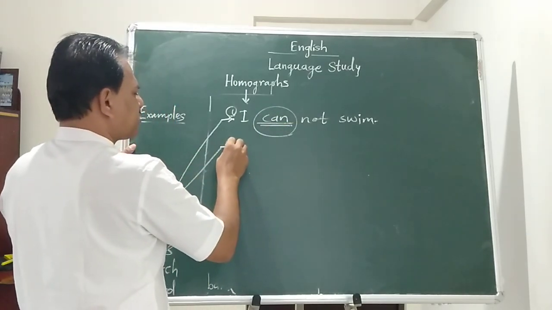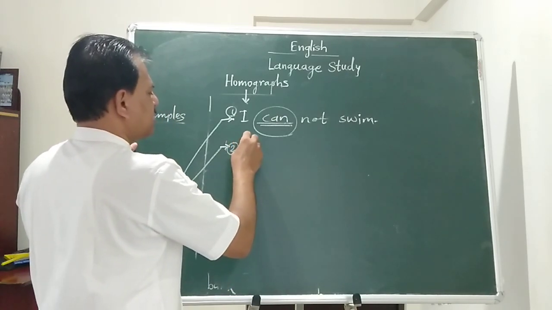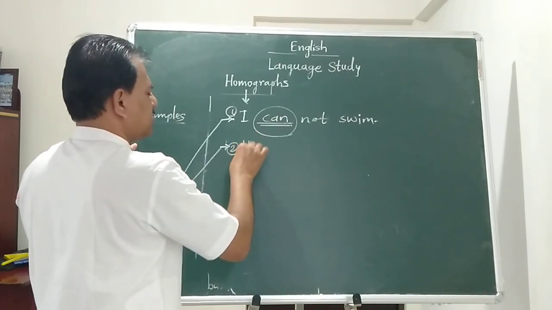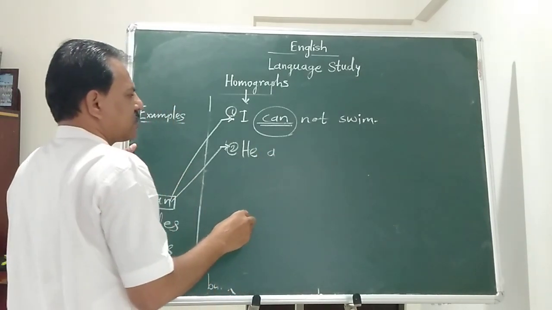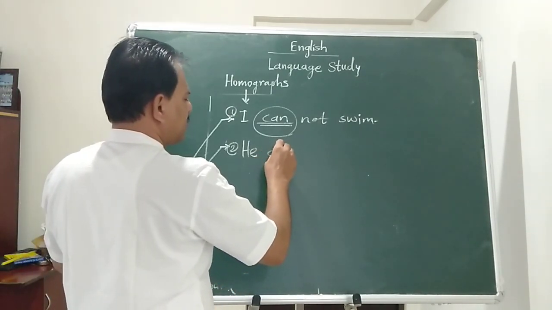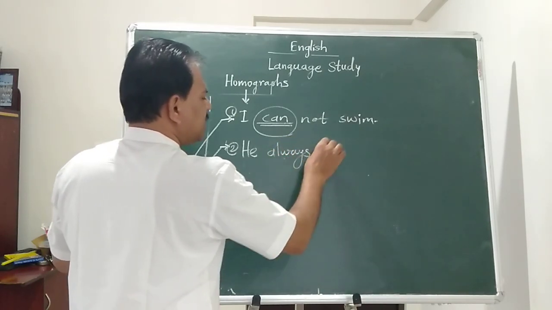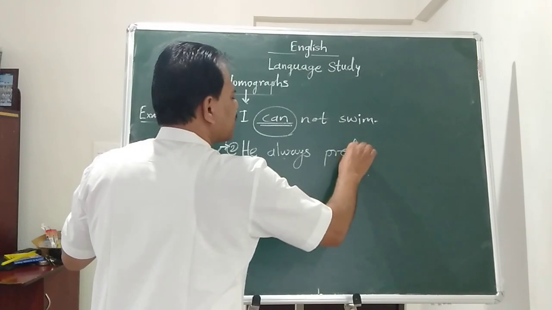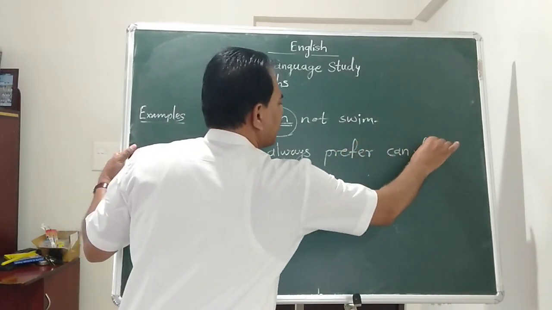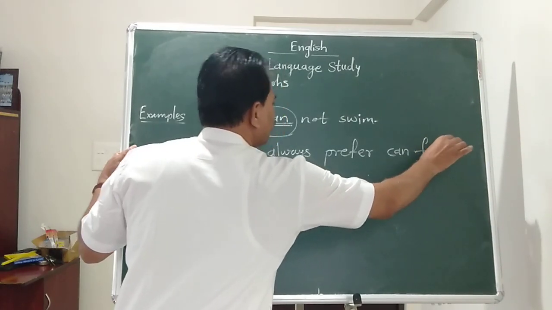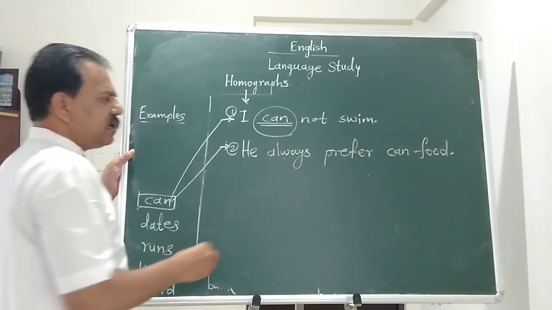And he always prefers canned food. So here can means a tin can.